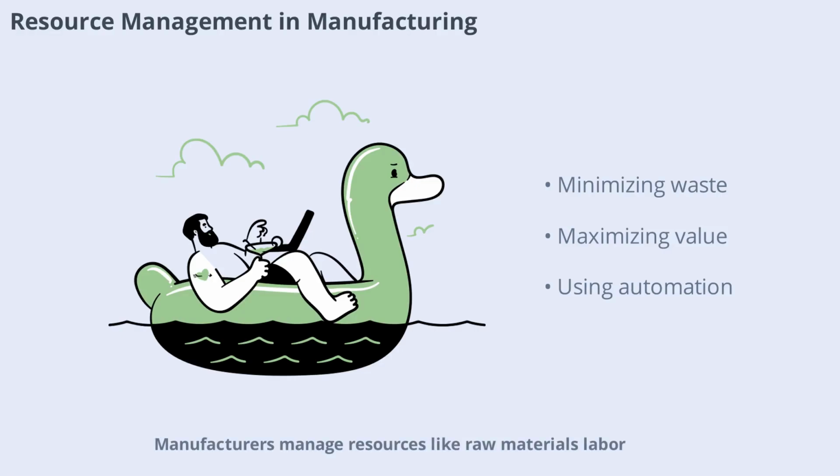Manufacturers manage resources like raw materials, labor, and machinery to produce goods efficiently. Lean manufacturing techniques aim to minimize waste and maximize value. Automation and quality control are key tools for improving resource use. Let's see how manufacturing companies manage resources for success.